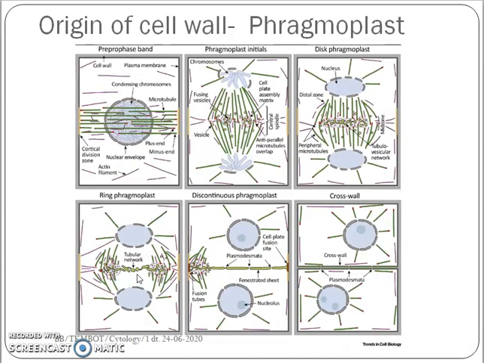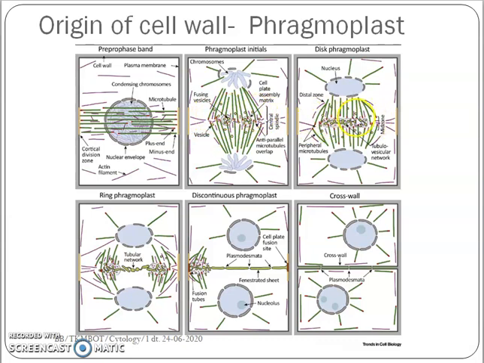Coming to the detailed structure of the cell wall, let's first see how a cell wall originates. During cell division, at the last stage, that is telophase, when the chromosomes have migrated to the poles, on the equatorial plane of the spindle apparatus, vesicle-like structures will be formed from Golgi bodies or endoplasmic reticulum. These vesicle-like bodies are called phragmoplast.